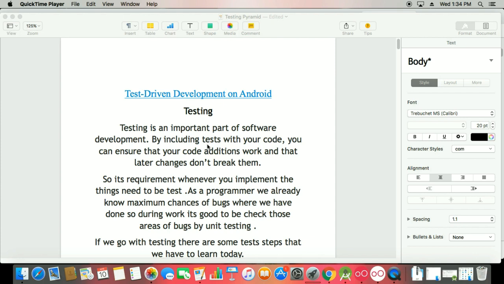But today is the basic session on testing, in which we learn how we can implement testing with your projects and apps, and that is an important feature. So what is testing? We can say that testing is an important part of software development. By including tests with your code, you can ensure that your code additions work and that later changes don't break them. There are many definitions related to testing.